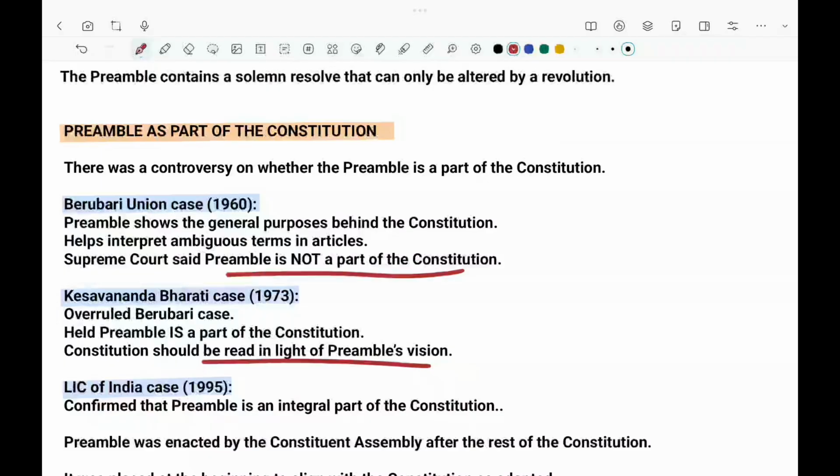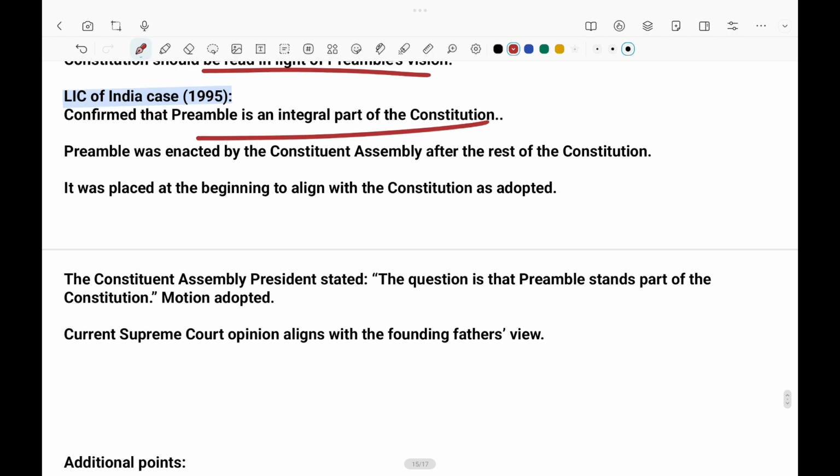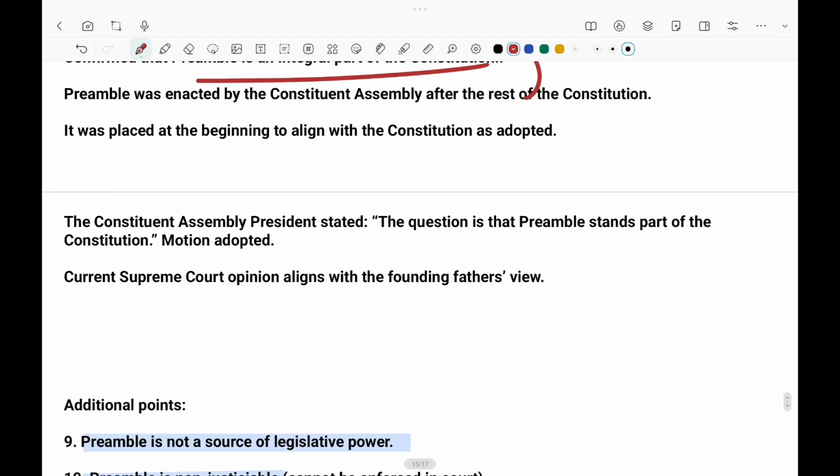In the LIC of India case, what happened? The Supreme Court held that LIC is a state under Article 12, and that government action must be fair, reasonable, and non-arbitrary in accordance with Article 14. It confirmed that the preamble is an integral part of the Constitution. I want you to remember all these points, as they are the prominent reasons why the preamble has become part of the Indian Constitution.